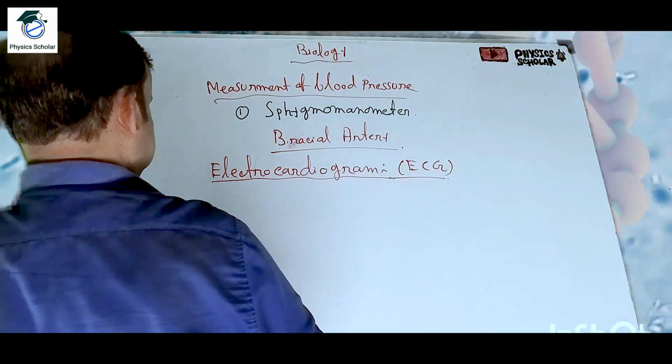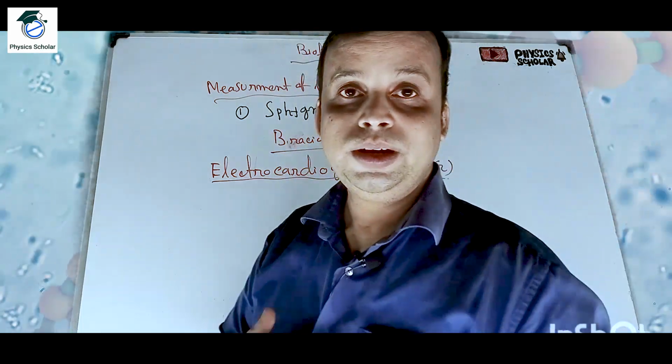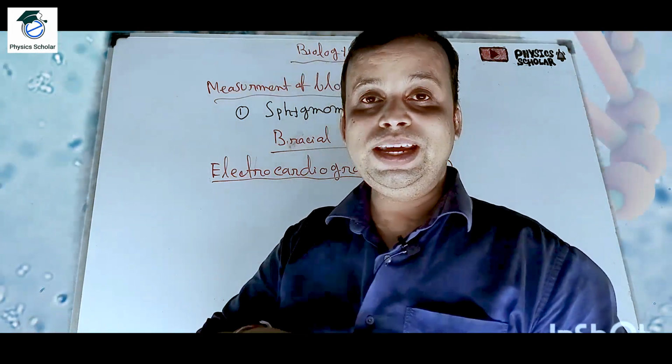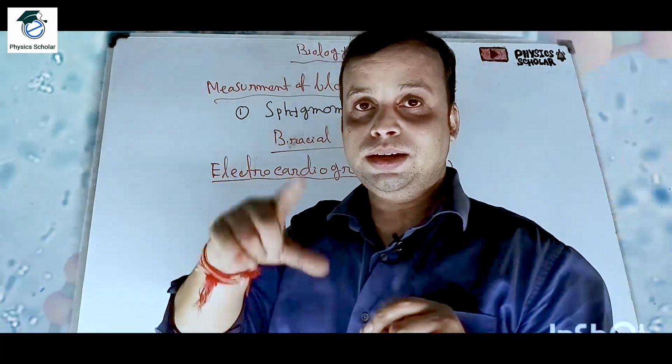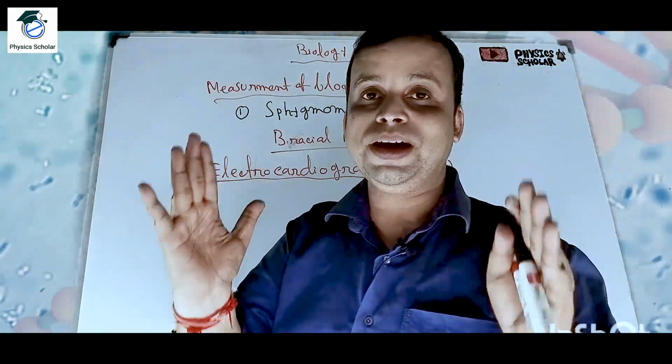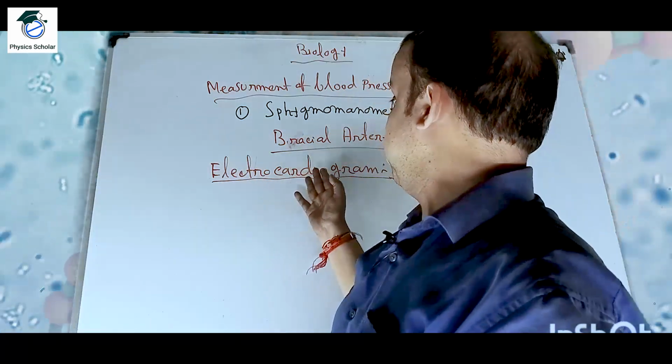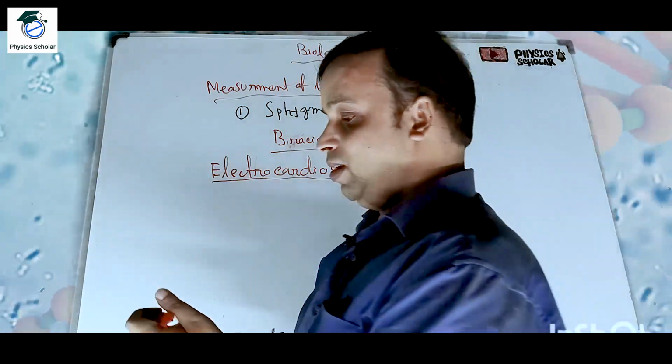So basically, we know the impulses are generated by our heart muscles. If we plot the impulses on a paper, then the graph we get is known as the electrocardiograph.